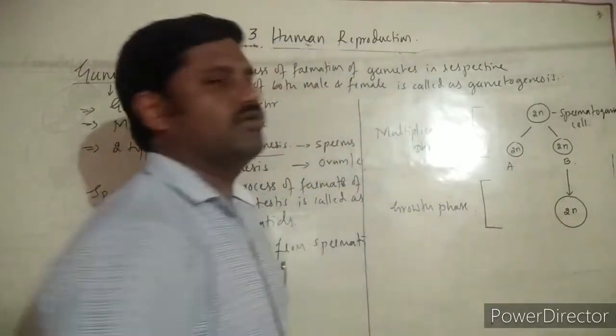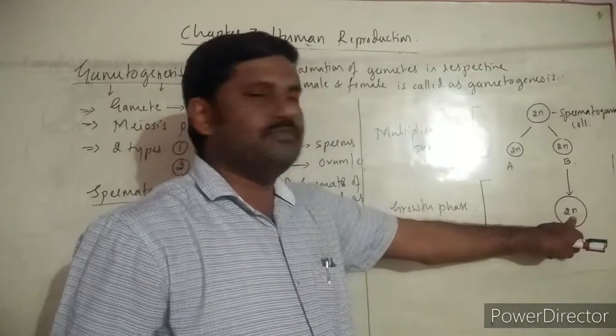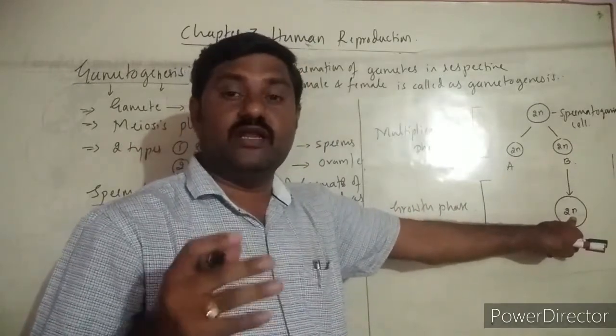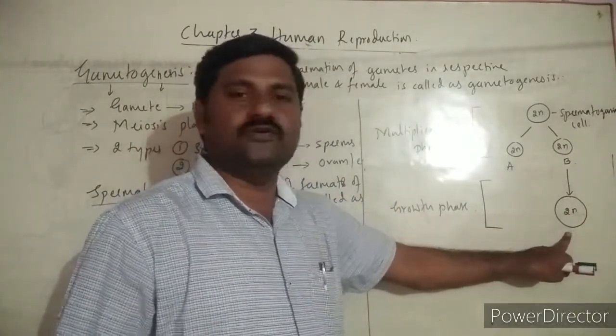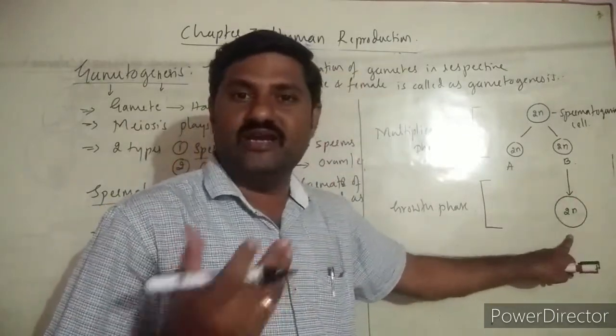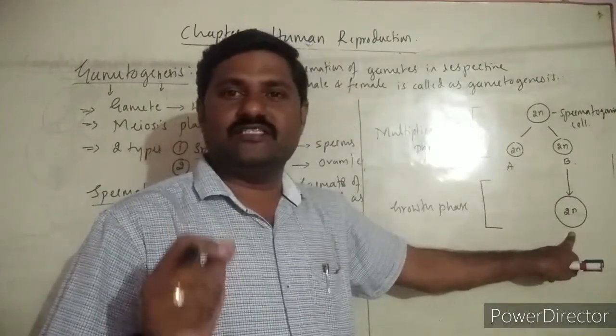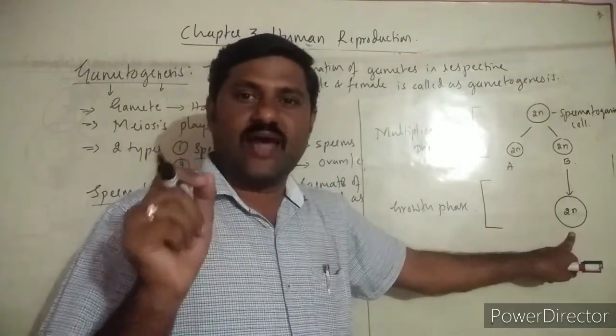What happens during growth phase is, this spermatogonial cell gains much of the nutrition from the nurse cell. When it gets more nutrients, it becomes a larger and prominent cell. And this is nothing but the primary spermatocyte.